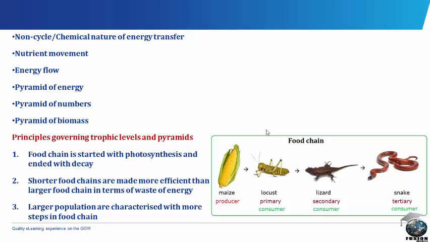Energy flow. A pyramid is a diagrammatic representation of a food chain in which producers form the base and the carnivores form the apex. Due to this, there are principles governing trophic levels and pyramids. One, a food chain starts with photosynthesis and ends with decay. Two, shorter food chains are more efficient than longer food chains in terms of waste of energy. Three, larger populations are characterized by more steps in the food chain.